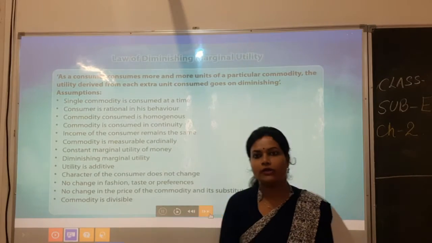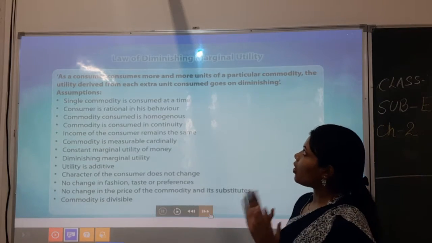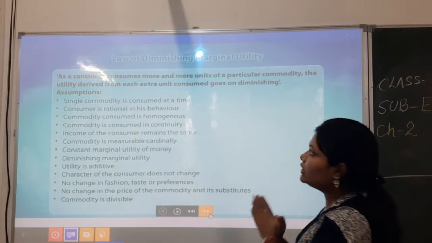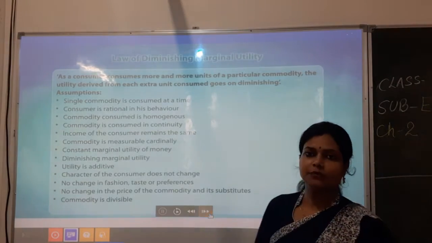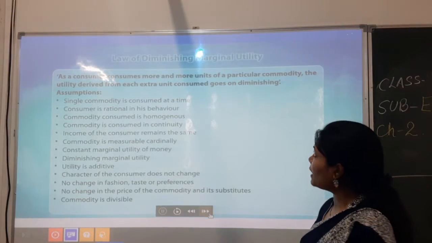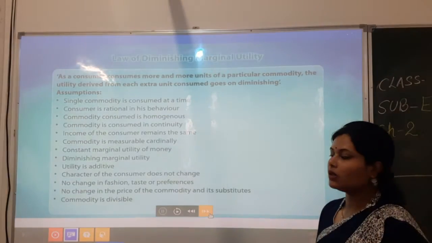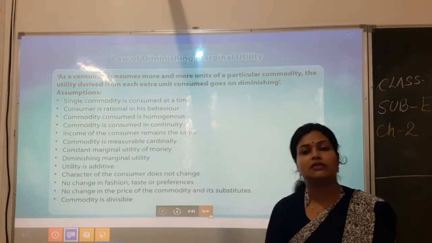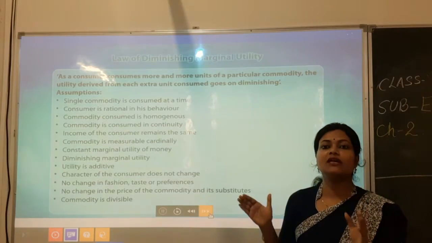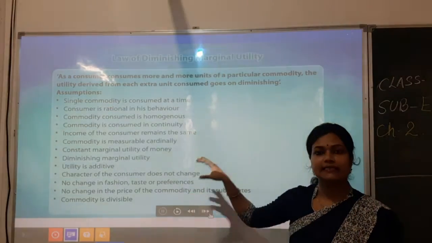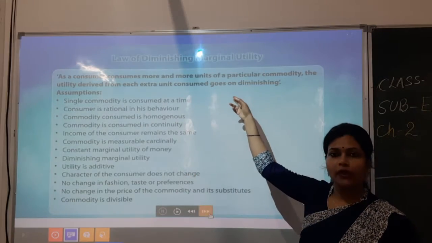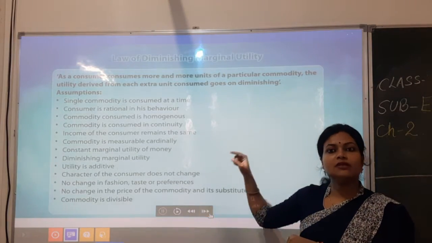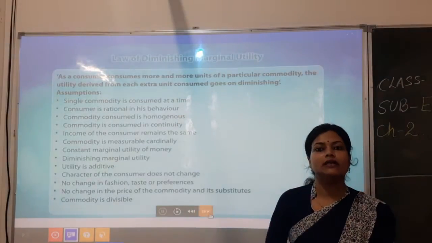Okay students, now the next theory is the law of diminishing marginal utility. For learning this, first there is a statement of what the theory is all about, and then there are certain assumptions. Assumptions are the conditions that we assume exist, and only afterwards do we draw this law. The statement is applicable with all these certain conditions.